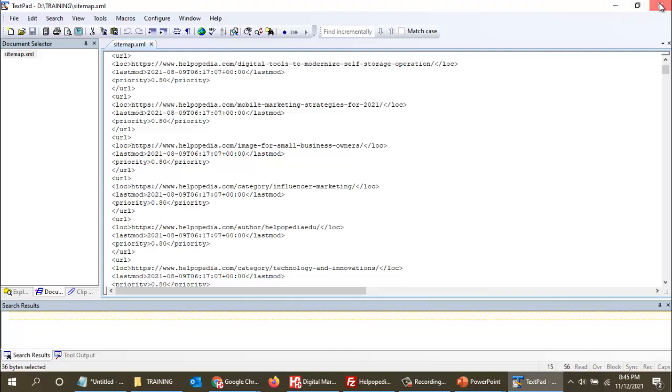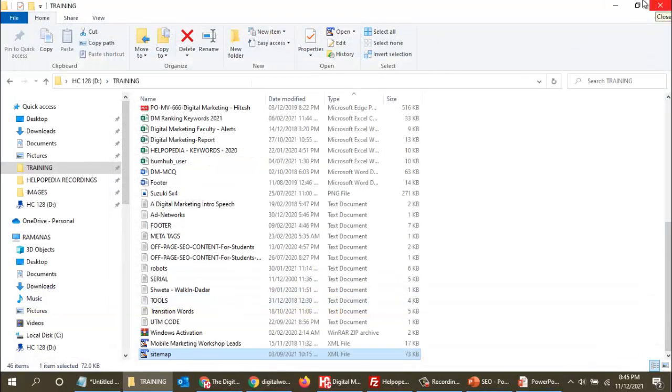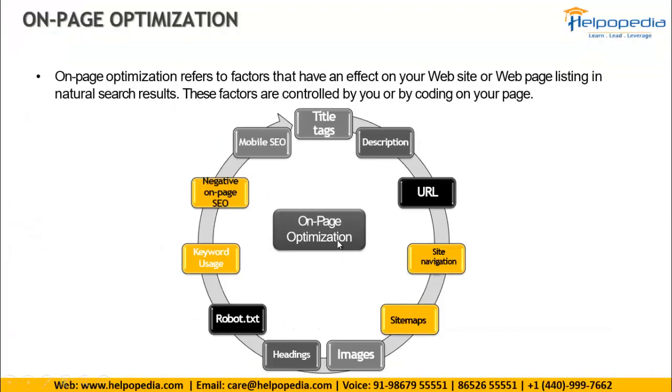So this is how, when I was asking how does the content come up in search engine, this is how the content comes up in search engine.